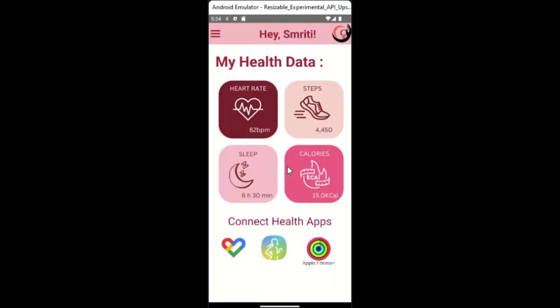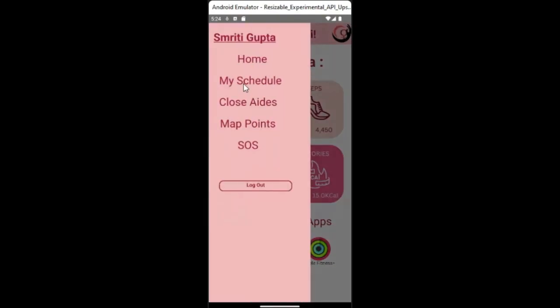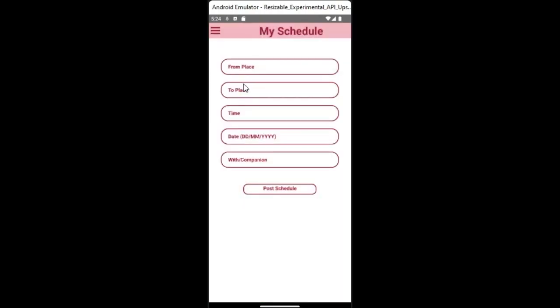this is our home page, or we can say dashboard, where you can see the health data of the user, like heart rate, step count, sleep and calories. We have also enabled connections with Google Fitness, Samsung Health and Apple Fitness to provide better integration of various features. Now let's move towards the navigation bar. We have home, my schedule, close aides and map points.